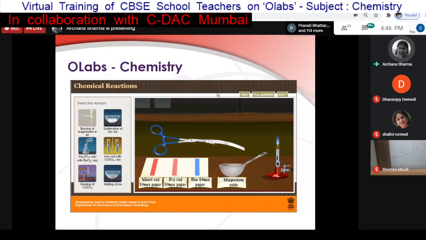In mathematics, we have a slightly different approach because you don't have standard equipment as in the science labs. In mathematics, the activities are like verification of certain laws or theorems using paper cutting methods. That is what happens in the actual practical labs.